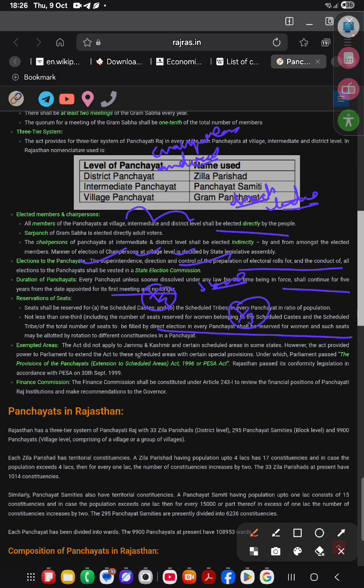Exempted areas: the act did not apply to Jammu and Kashmir and certain scheduled areas in some states. However, the act provided